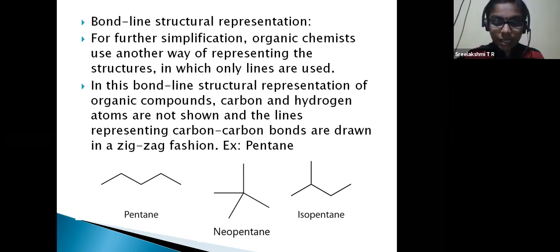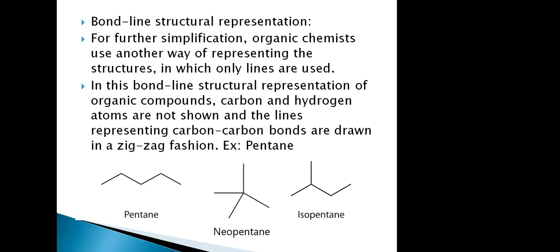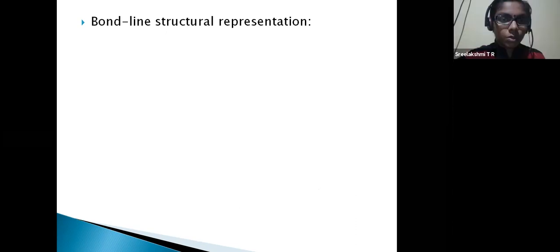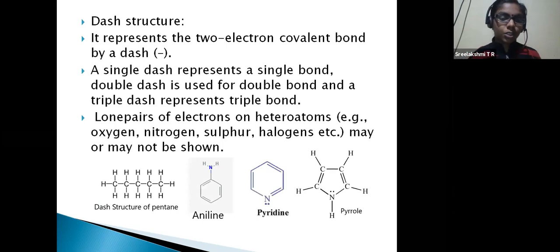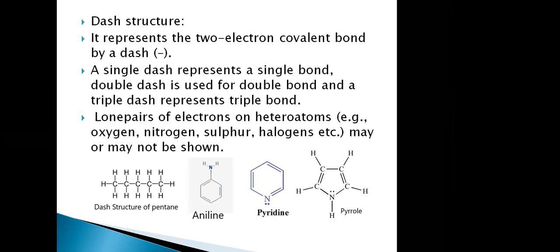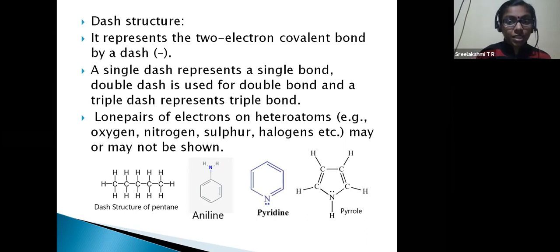Anybody else, any other details to take down from the slide? No, ma'am. Completed. Okay. So here are the other two examples, aniline and pyridine. You have to take them down in the bond line structure. Because the heteroatom alone is shown. See, only nitrogen is shown. Others are carbon and hydrogen. It is understood.